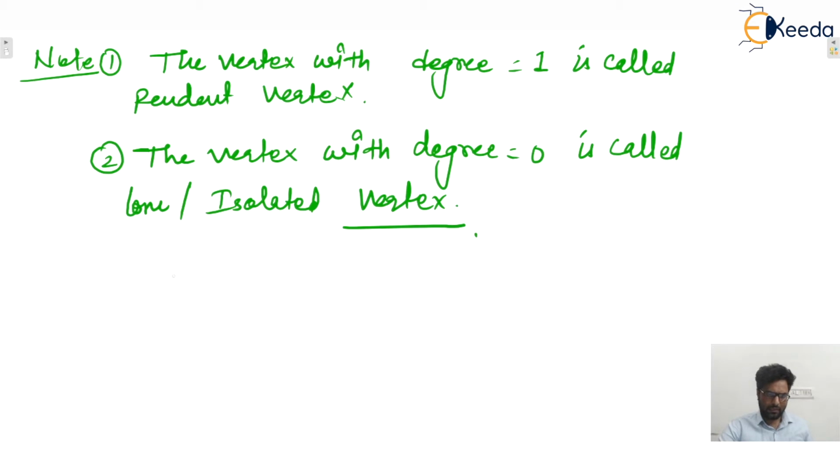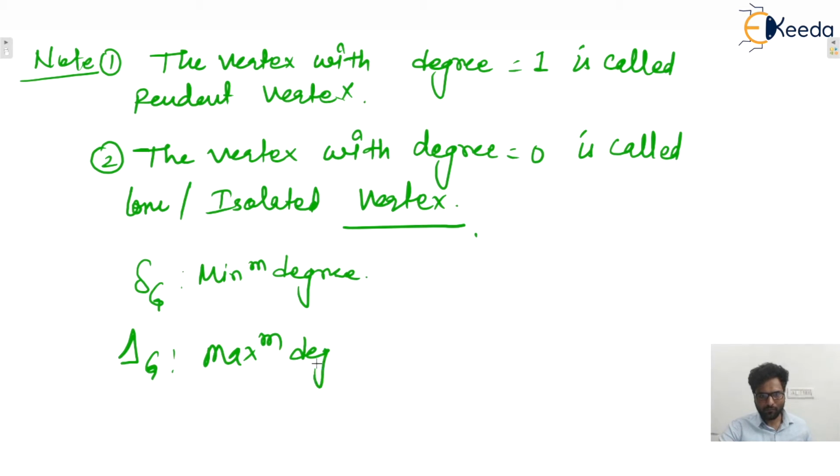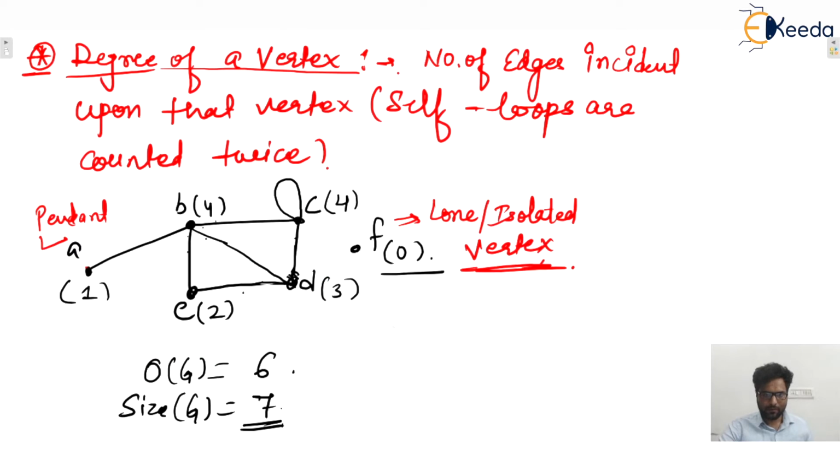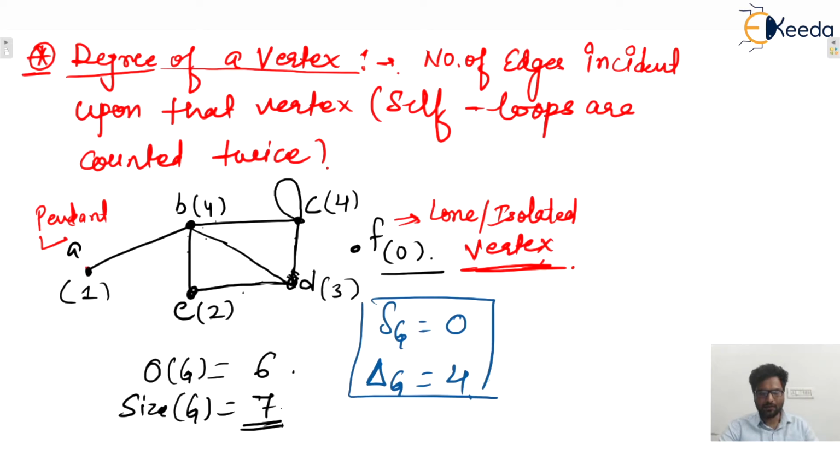Here some notations are there. Let's say del G, where G is a graph. Del G means minimum degree, and delta G represents maximum degree. Let us consider the previous example. In this particular example, what is del G? Minimum degree is 0, and maximum degree of the graph is 4. So these are also two technical terms.